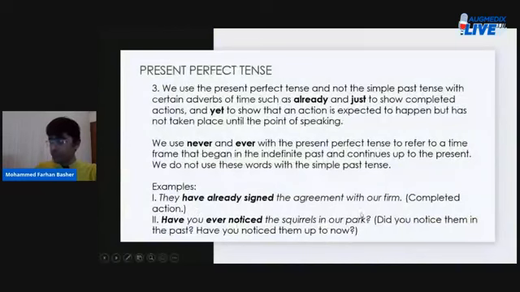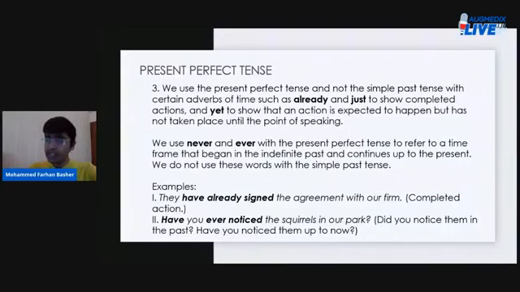We have the third circumstance under which we can use the present perfect tense. We use the present perfect tense and not the simple past tense with certain adverbs of time, such as already and just, to show completed actions, and yet to show that an action is expected to happen but has not taken place until the point of speaking. I'll clarify this again for you.